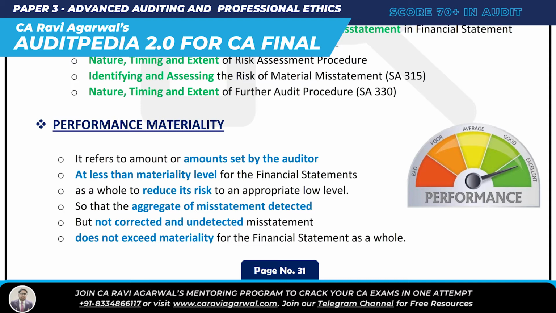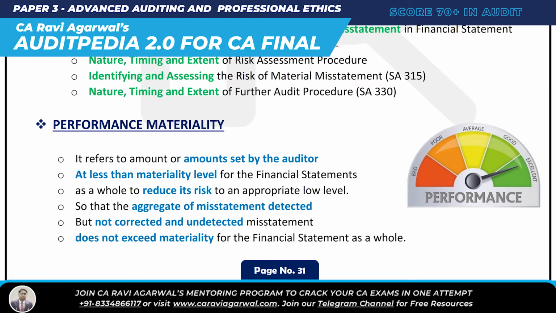so that even if there is some undetected or uncorrected misstatement, when we aggregate it, even if it becomes material, the impact will be lower than the materiality level. It does not exceed the materiality level of the financial statement. You got my point? Let's understand it once again. You just don't learn it. If you understand it, you will be able to recall it.